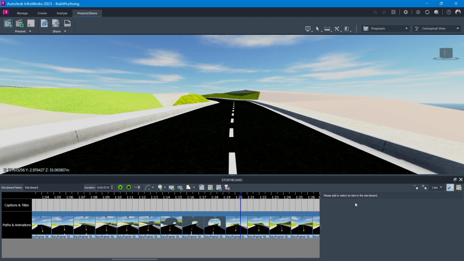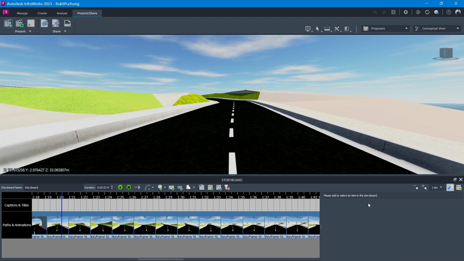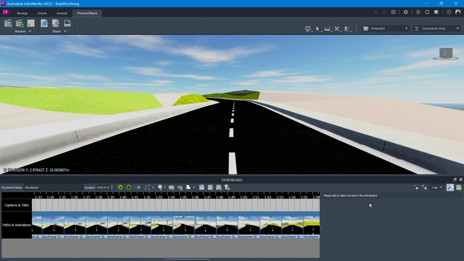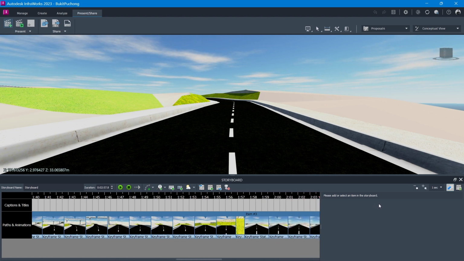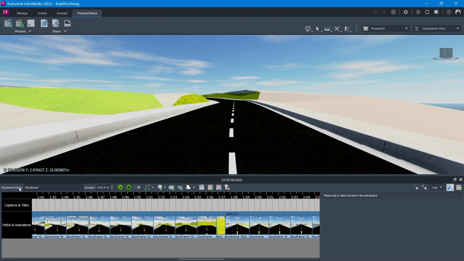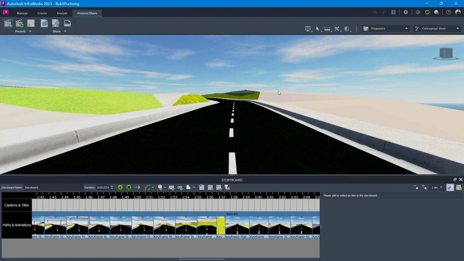So you can add some keyframes along the segment of road that you have, something like this. Then after that, you can export it as a video and share it with your client.